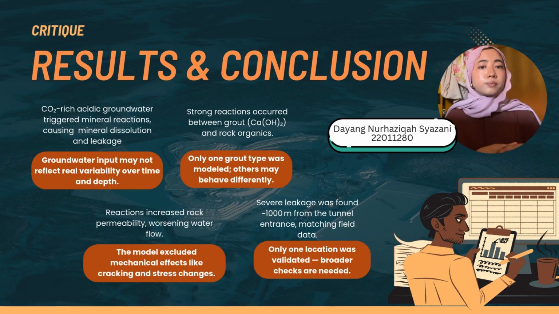Another one would be the grout, which in this research used the one that has carbon hydroxide, which means that if another type of grout was used, it would react differently. The third one would be moving into the consequences part. These two previous reactions would lead to the increased rock permeability that will worsen the water flow. In this model also, it has excluded mechanical effects such as cracking and also stress change.